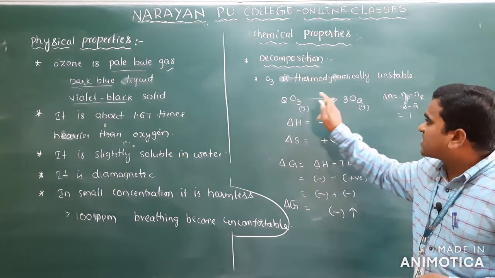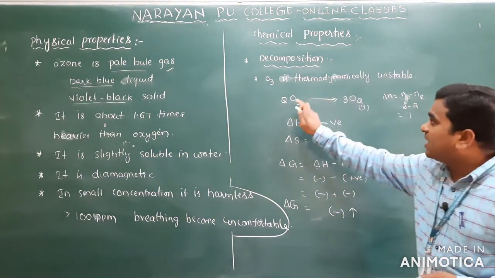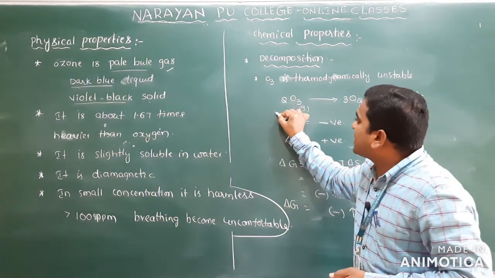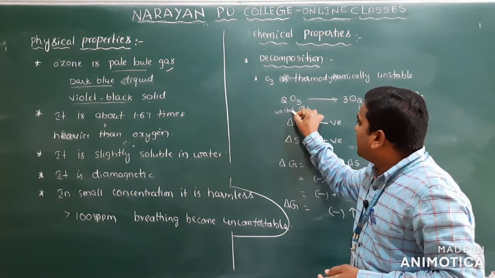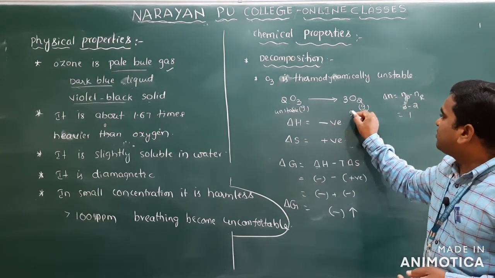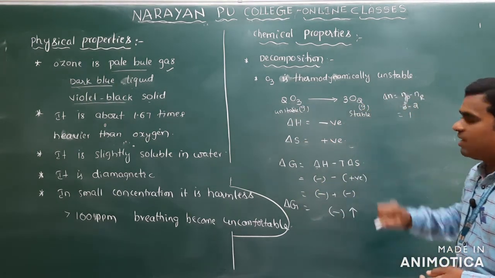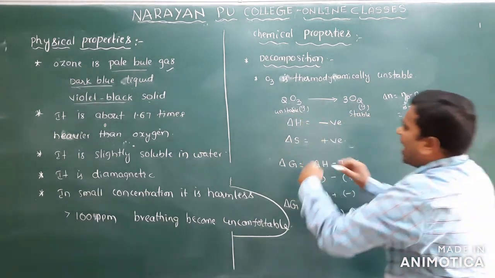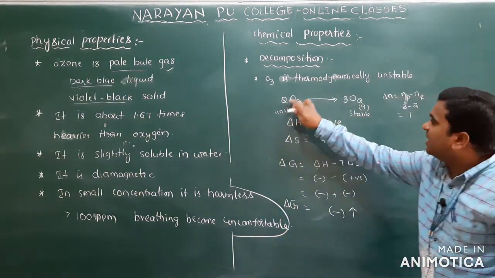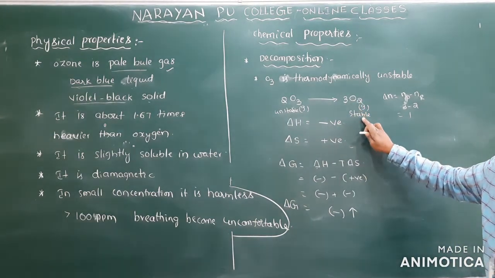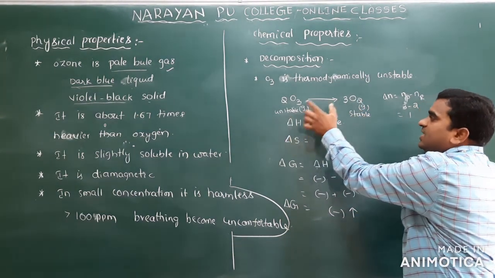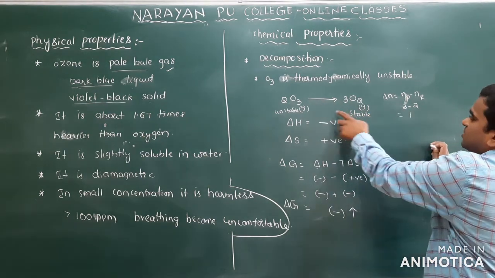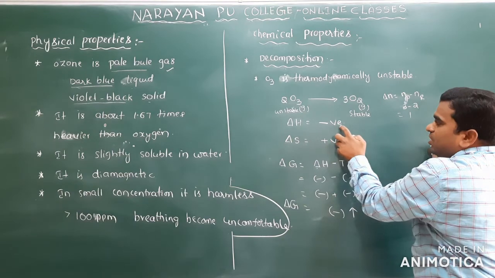Means this reaction takes place on its own. Decomposition is very, very easy. Why easy? Because ozone is unstable and oxygen is stable. I already mentioned, how will an unstable molecule be converted into a stable one? Unstable means it will have high energy, and stable means it will have less energy. How is higher energy converted into lower energy? By releasing some energy. So that's why this reaction's delta H will be negative.